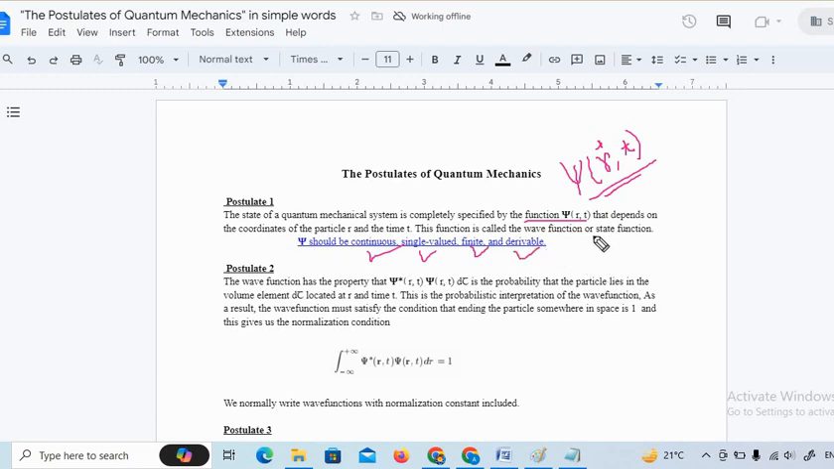Now, what is the meaning of this? If you are plotting x in one dimension and psi in the other, the function should be smooth in nature. It is continuous. It should be single valued: for a single position value x, there will be a single value of psi. It should also be finite.